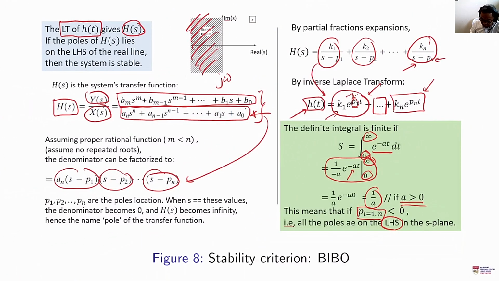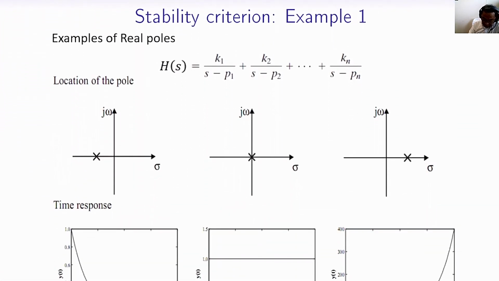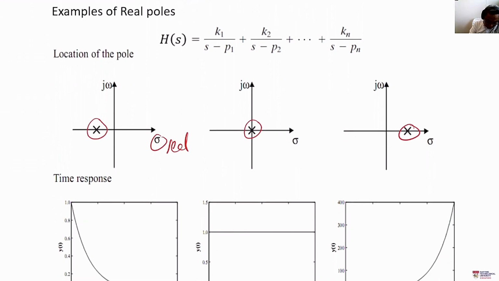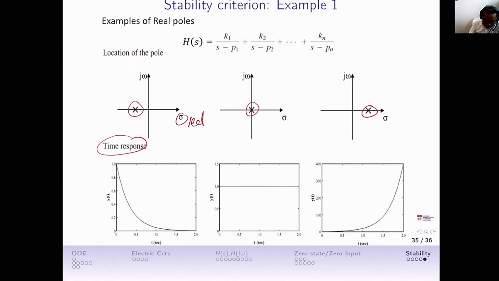Once we have observed this, we can say that as long as the poles lie on the left hand side, then the system is stable. Let's have a graphical look at where the pole positions are. In this example, the pole is along the real line. The pole is at the origin. The pole is along the real line, but on the right hand side. How does the time response of the exponential look? On the left hand side, the exponential is decaying.